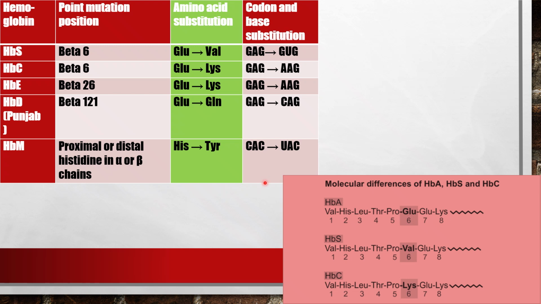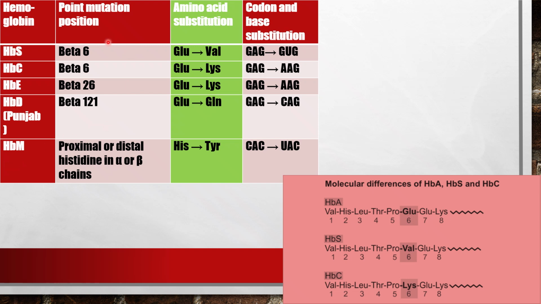Here we will see in this table the altered types of hemoglobins, like hemoglobin S, hemoglobin C, hemoglobin E, and hemoglobin D, and all these generally happen due to point mutations in the genes.